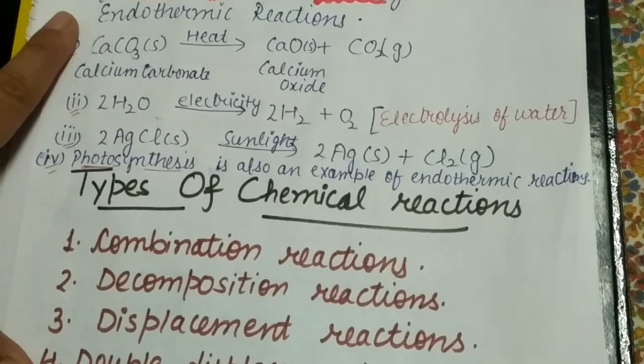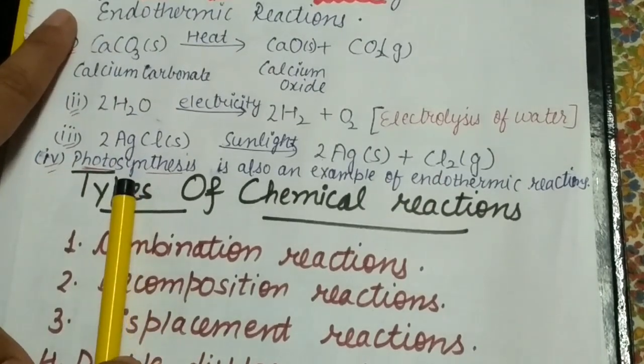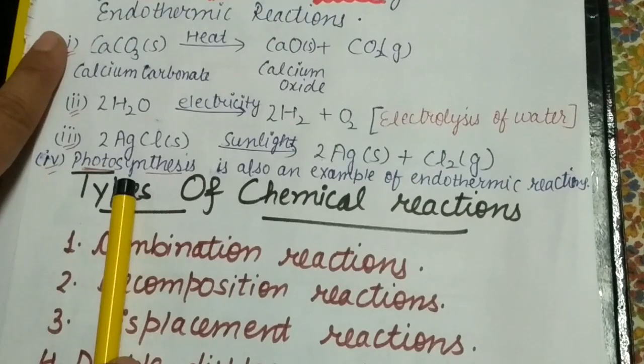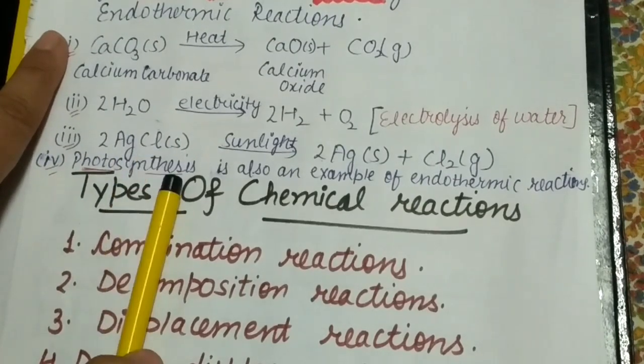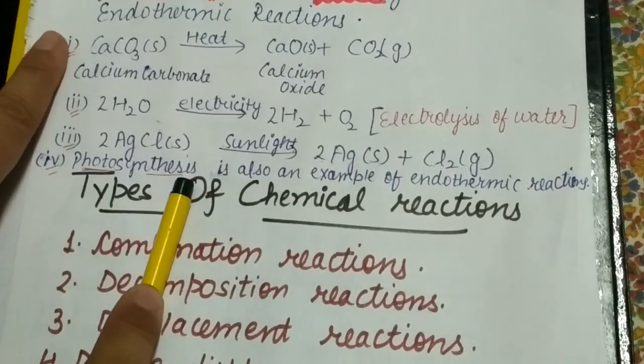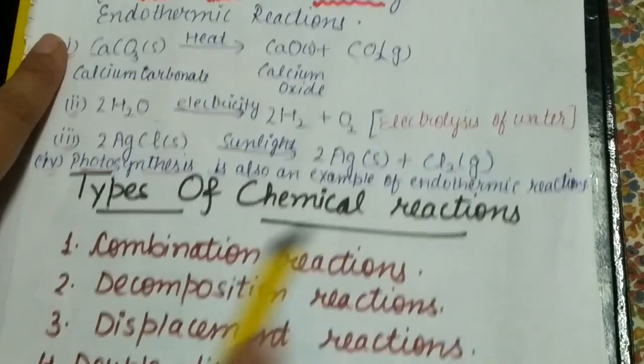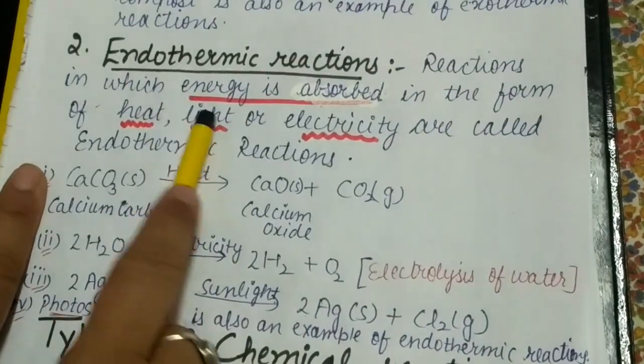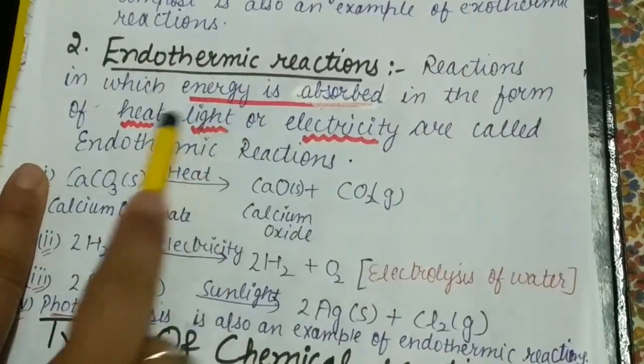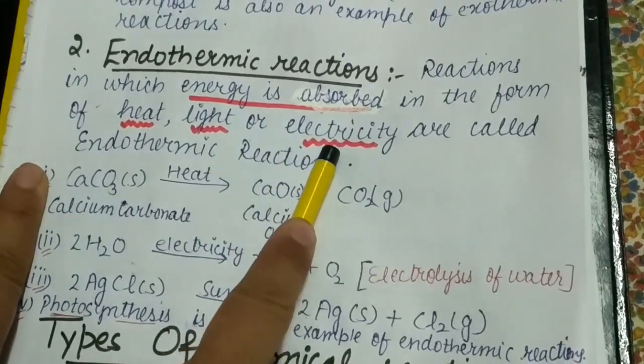The last example, bache, is photosynthesis. You have already studied photosynthesis. You all know that it takes place in the presence of sunlight, so it takes place in the presence of light. So it is an endothermic reaction. Endothermic reactions are those reactions in which energy is absorbed. The energy can be heat, light, or electricity.